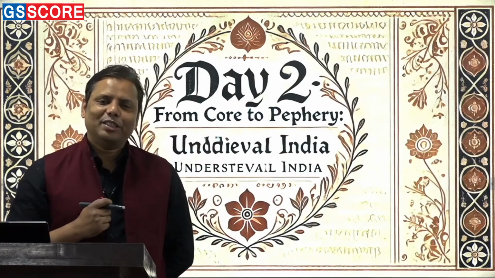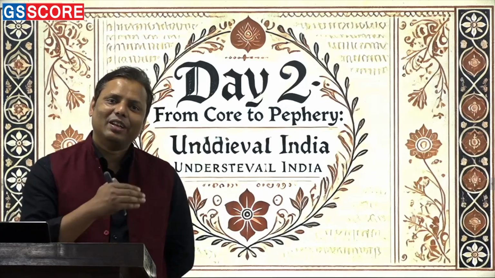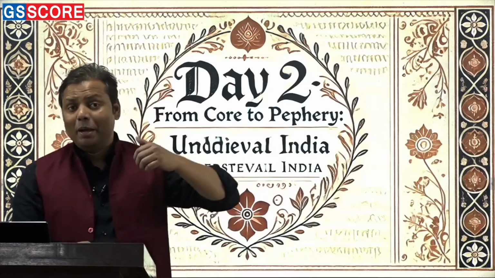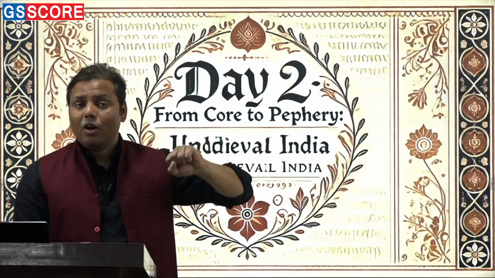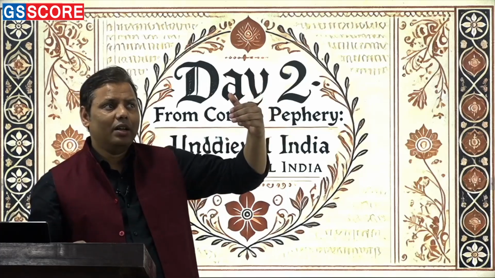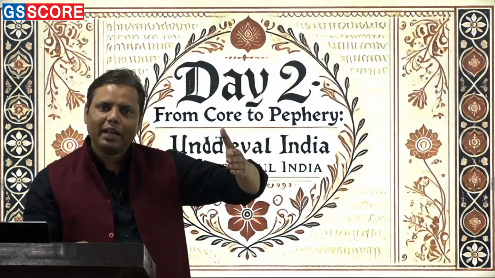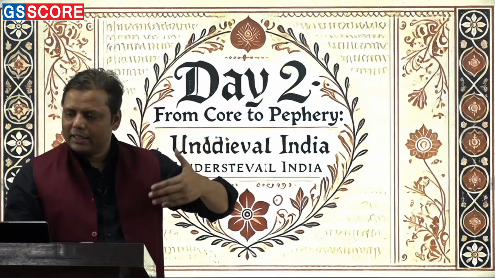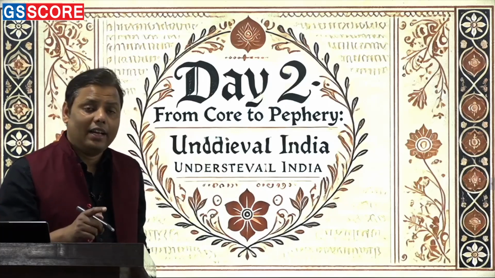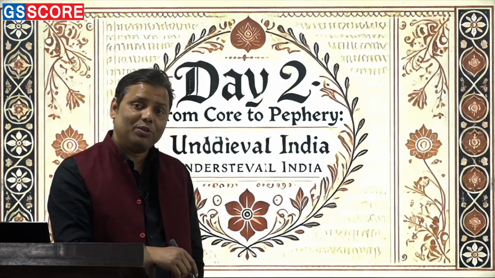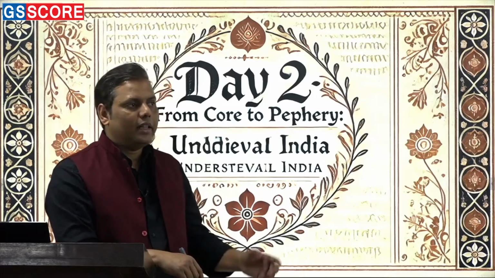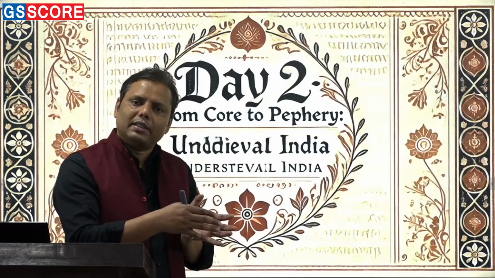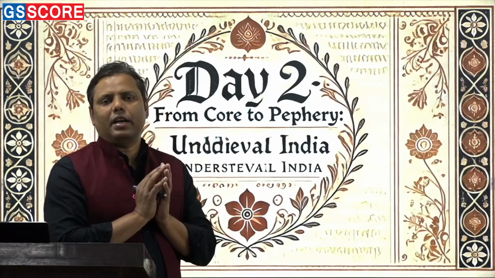Now historians are debating whether this early medieval period, from the 7th century to the 12th century, should be kept in the ancient or in the medieval. If you believe there was no feudalism, or there was nothing creating that dividing line or midline, then we should consider it as a continuity of ancient India. But those who still believe in the concept of feudalism say the medieval era started from here. This is the reason this period has become very dicey.